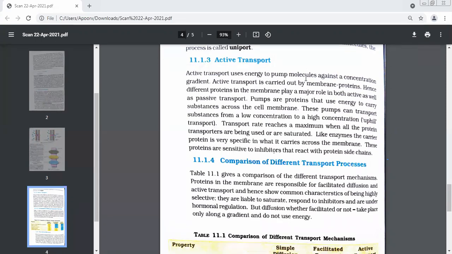Okay, Zeba, what is saturation? Zeba, what is saturation? Ma'am, may I tell? What is saturation? What happened, beta?